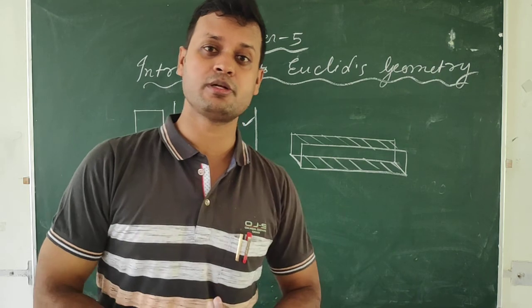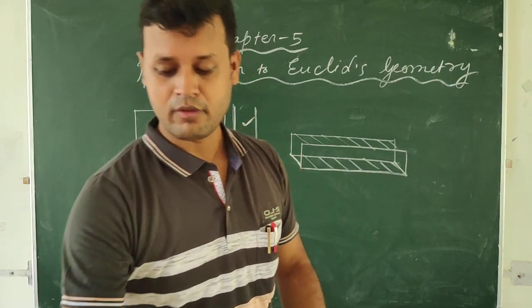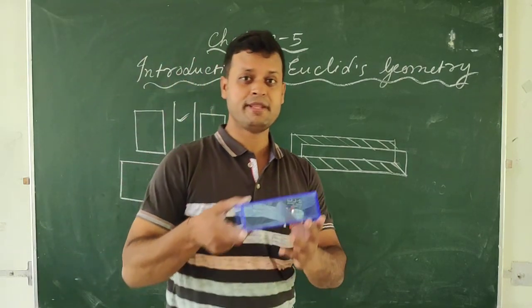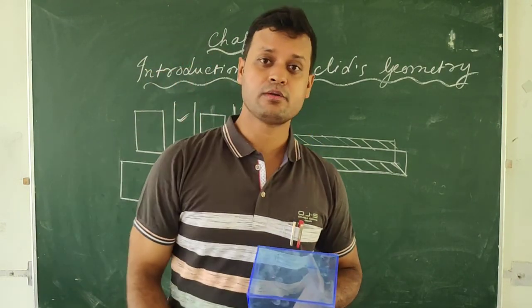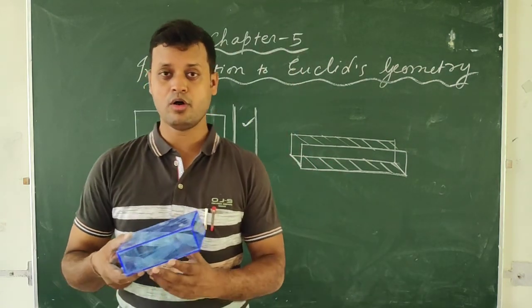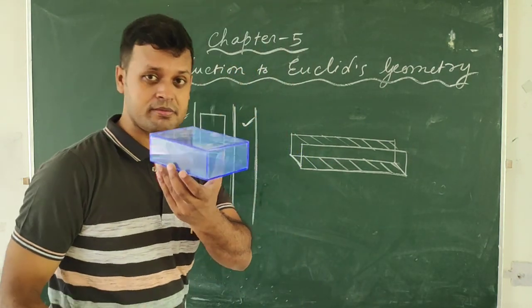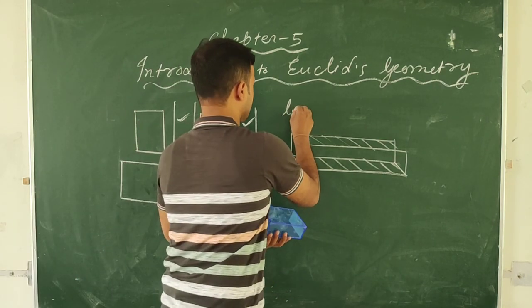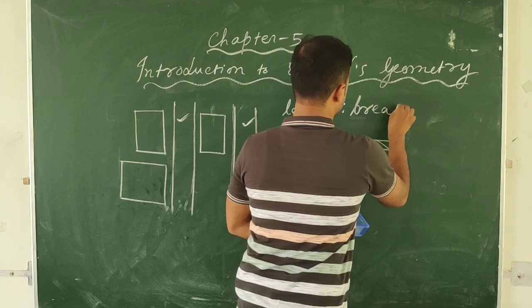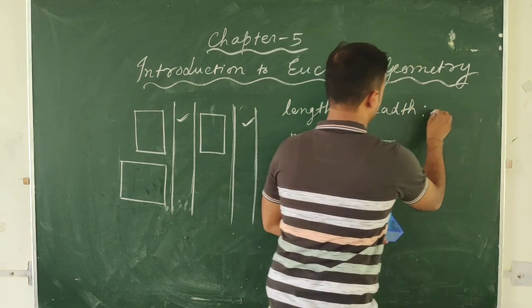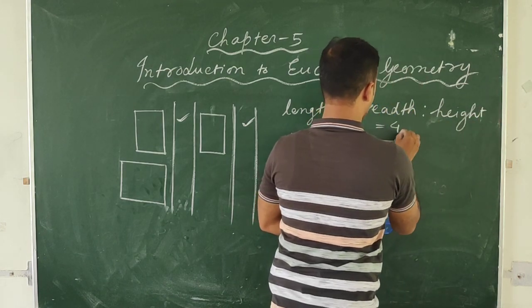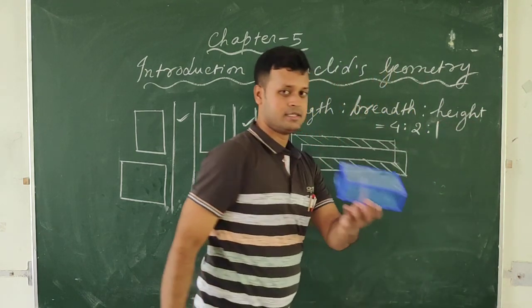A lot of geometry was used, and it would be of lot of interest to you all to know that in the bricks that were constructed in the Indus Valley civilization, in Mohenjo-daro and Harappa, in every brick a particular ratio was maintained. Length is to breadth is to height is equal to 4:2:1.